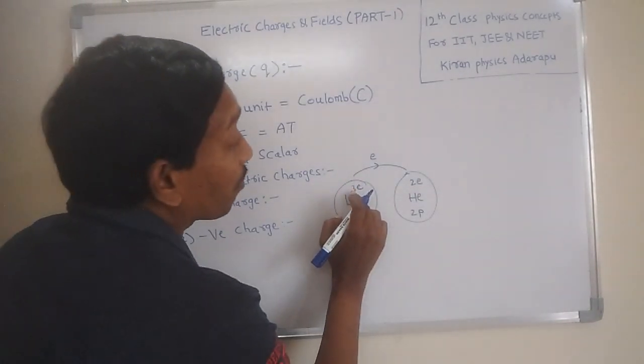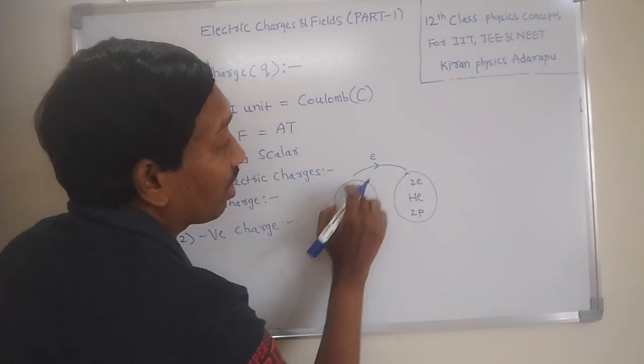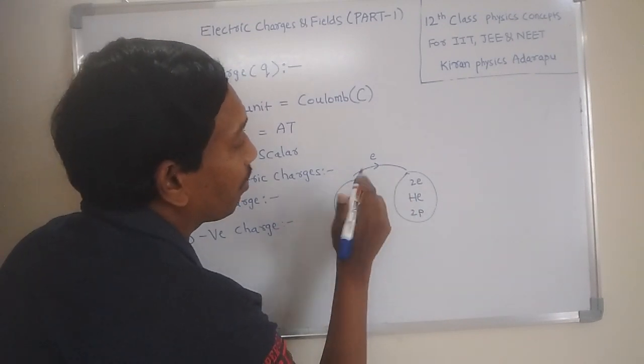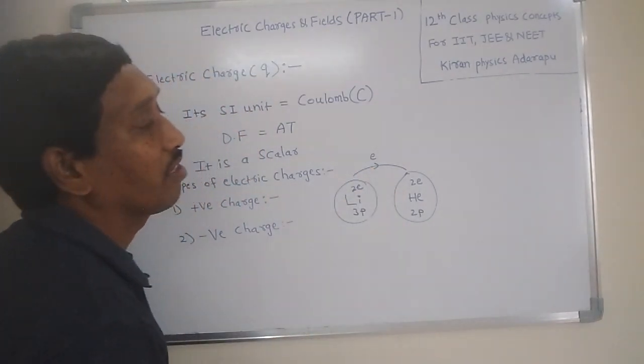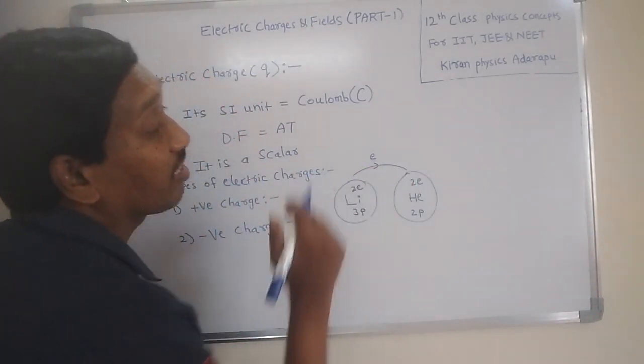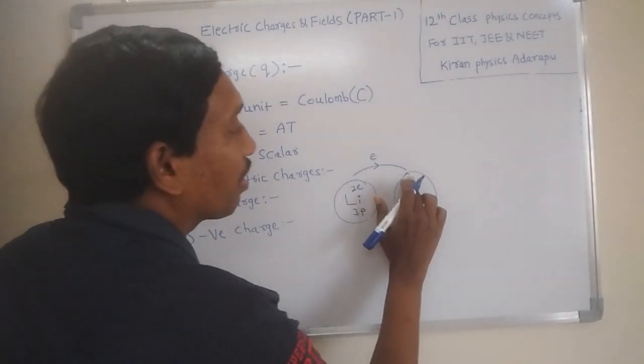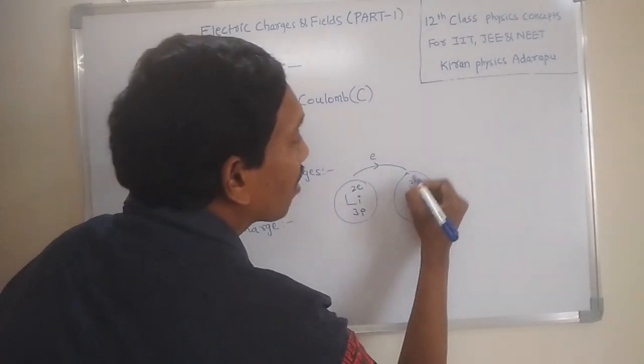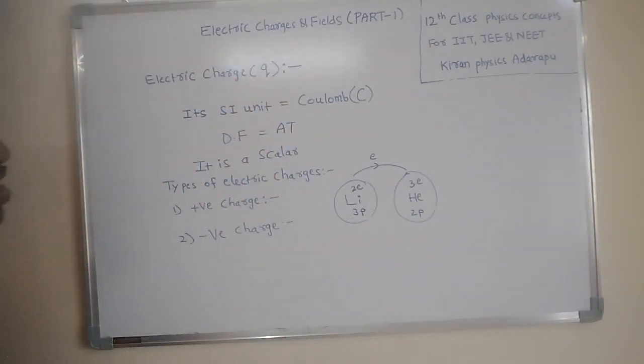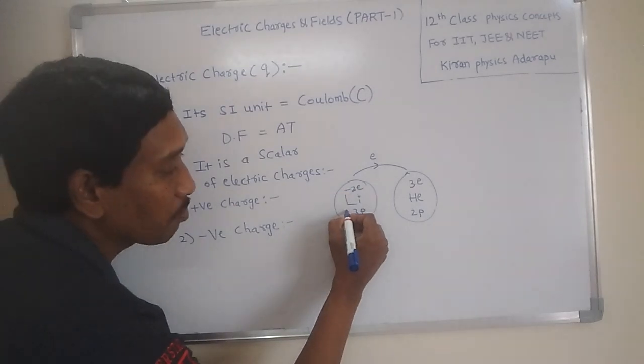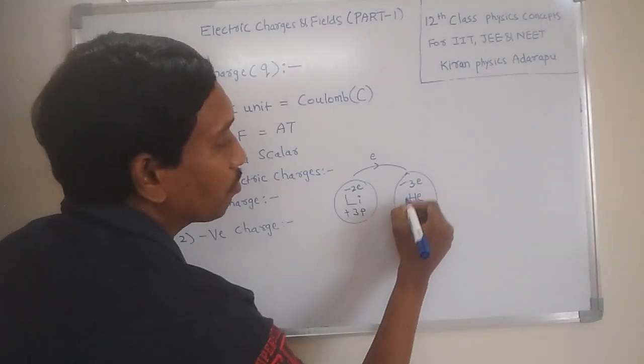Then how many electrons remain in lithium? 2 electrons. This electron is gained by helium, so now helium has 3 electrons. Electrons have negative charge, protons have positive charge.